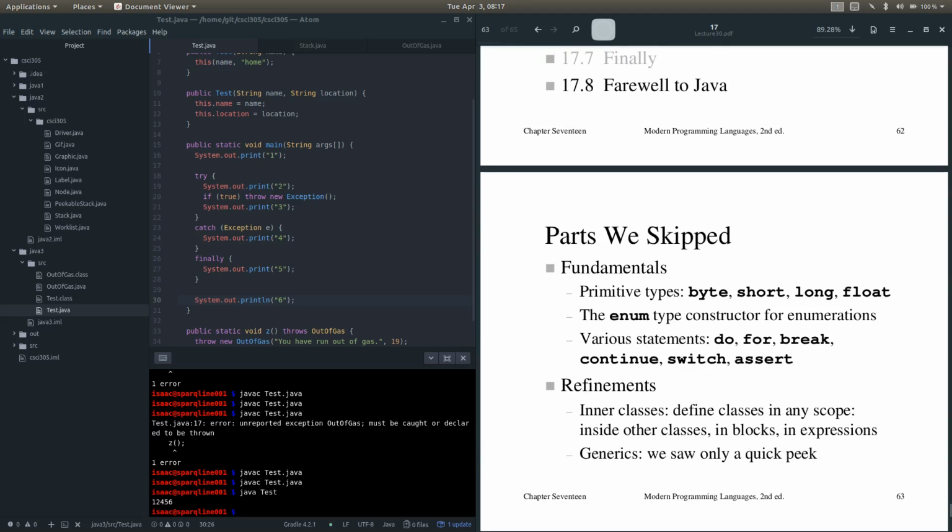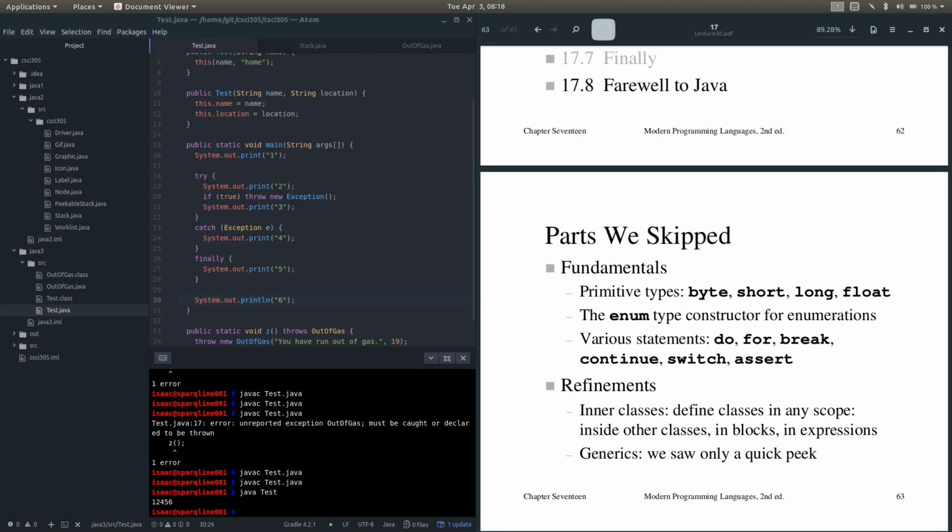All right, and then at the very end. So, we covered a lot in Java. One of the things we didn't capture was, there's like 4 primitive types we never talked about. We never talked about the enum type constructor for enumerations. We didn't handle other statements like do, for, break, continue, switch, and assert. There are some refinements that we didn't really talk about, which include inner classes. So these are classes defined within classes, or in blocks, or in expressions. There's lots of ways to do that.